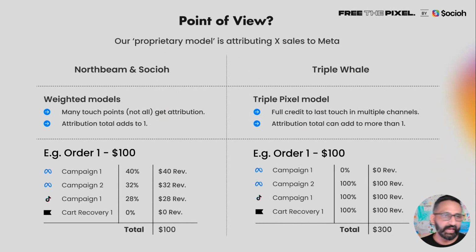So let's look at an example. In this particular case, we've got 2 touch points from Meta, one from TikTok and one from Clearview. And we've given Clearview 0 credit. And again, this is a made-up example. This does not represent either Socio or Northbeam's methodology. But to make a point, both of Meta's campaigns got separate attribution. TikTok got some credit, but Clearview got nothing. Triple Whale has a slightly different methodology. They have their own attribution model called triple pixel model. And what they do is they give full credit to the last touch point in a particular channel.